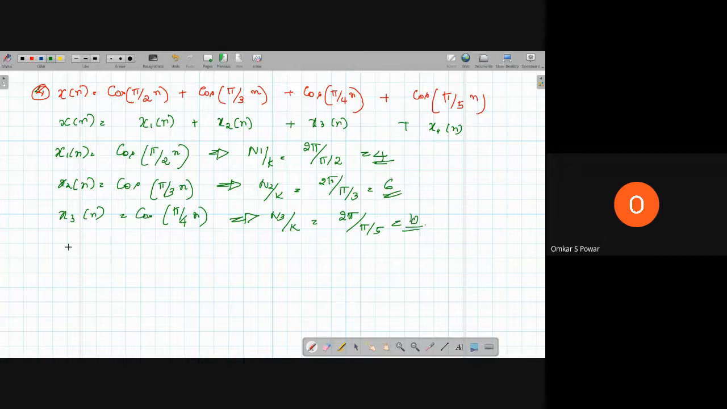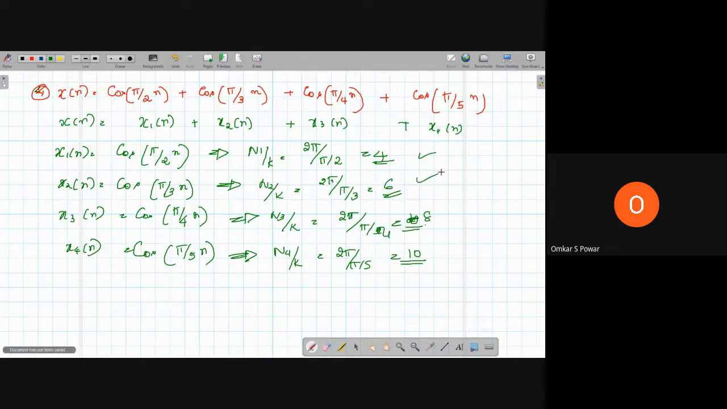Now x4, cos of pi by 5 into n, which implies N4 by k is equal to 2 pi by pi by 5, which is equal to 10. So we have N1 by k, N2 by k, N3 by k, and N4 by k.